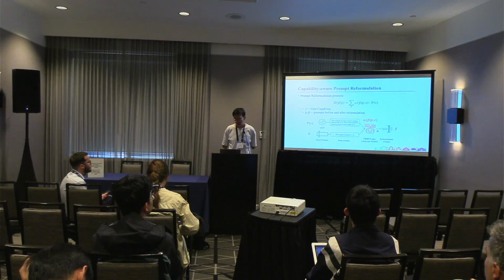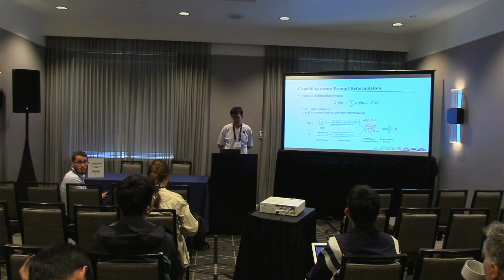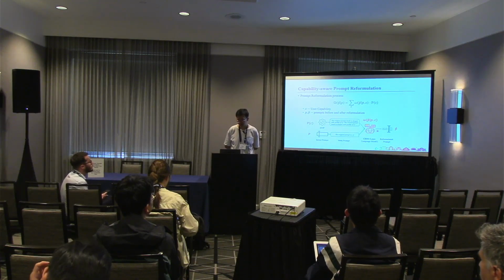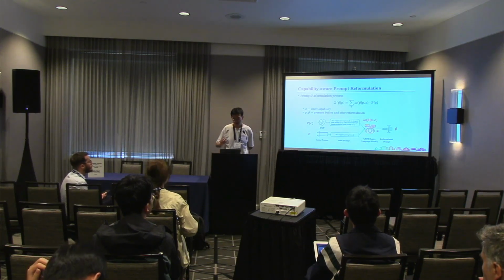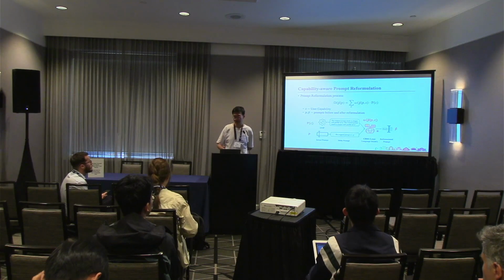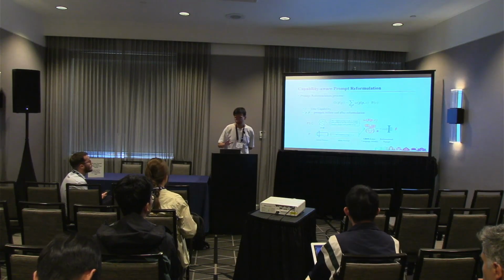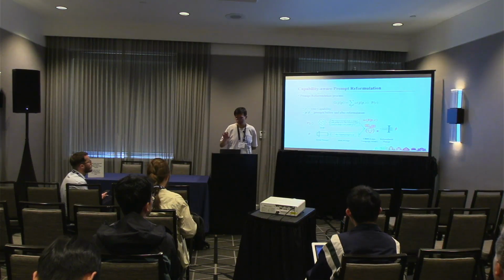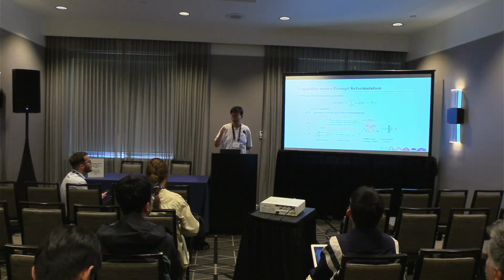In this paper, we try to address this problem by proposing a new framework called capability-aware prompt reformulation. I believe that the noise in the interaction log is actually caused by the different levels of user capabilities. It means that different users have different skills in writing good prompts and reformulating prompts, and this causes the interaction log to be very noisy.